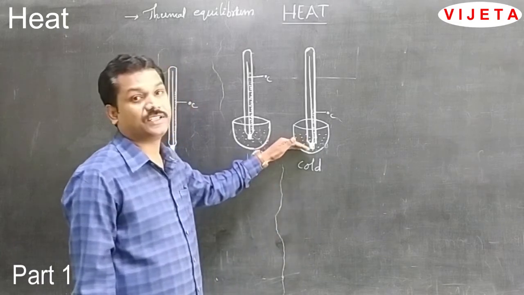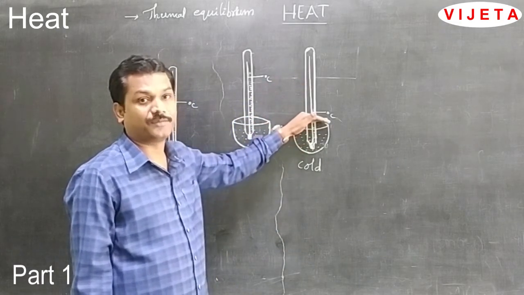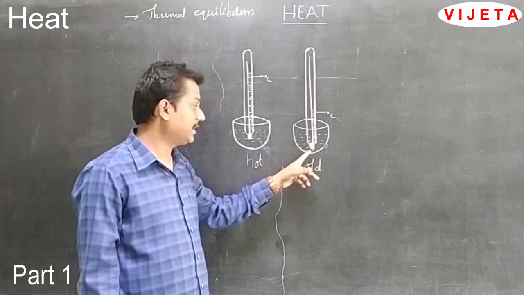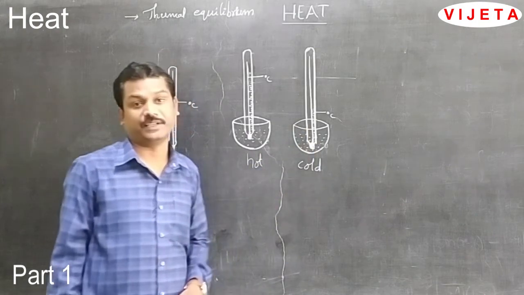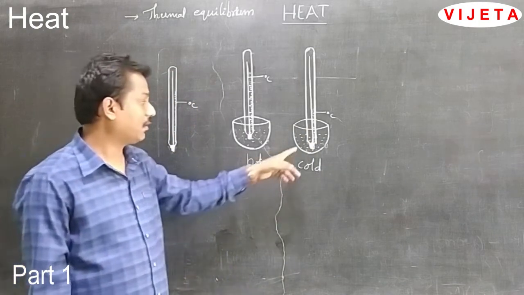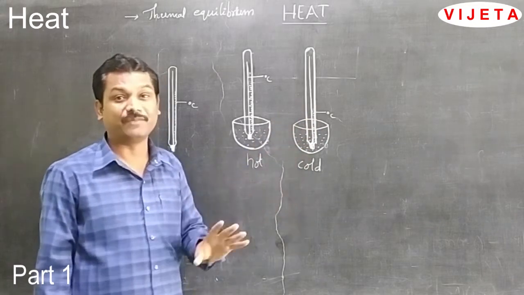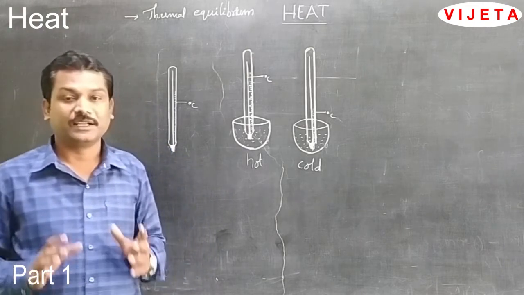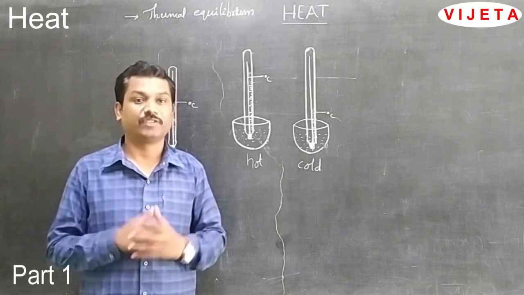At one stage, then what happens? The decrease of the mercury column stops. That means the mercury in the thermometer and the water inside the bowl both attain the same temperature. At this stage, the cold water and the mercury have the same temperature and they attain thermal equilibrium. Students, temperature is nothing but the measure of thermal equilibrium.